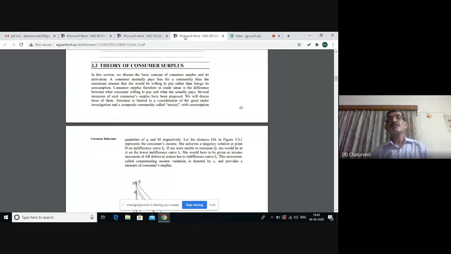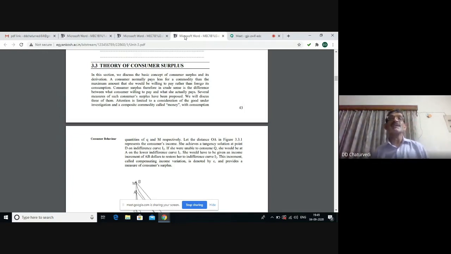Suppose you go window shopping, you are ready to purchase a t-shirt for 500 rupees, but through negotiation or otherwise, you are able to get it for 400 rupees. 100 rupees will be your bonus. It is called consumer surplus. So the area of the demand curve above the price level is called the consumer surplus.